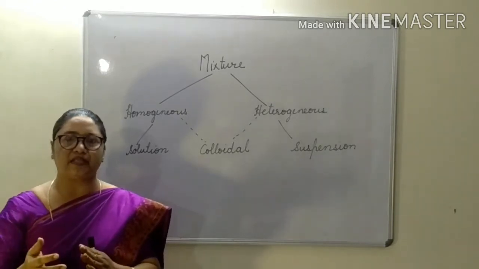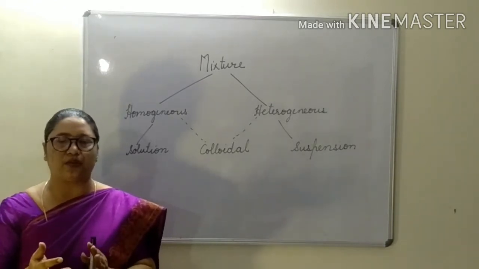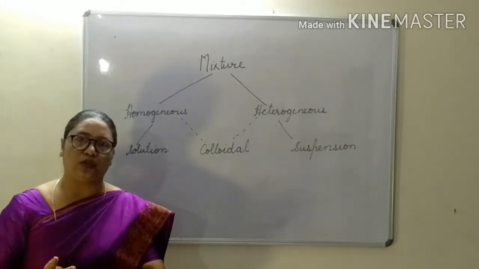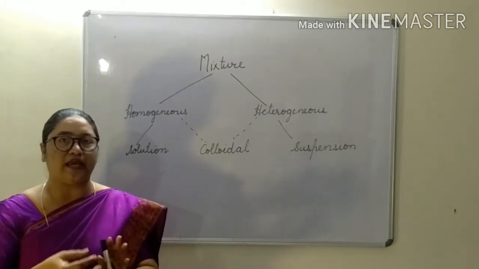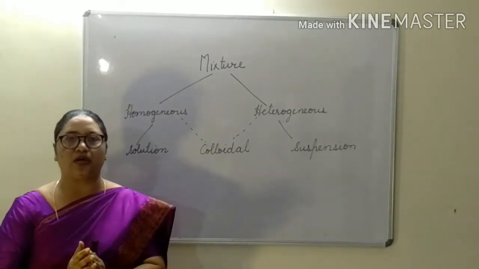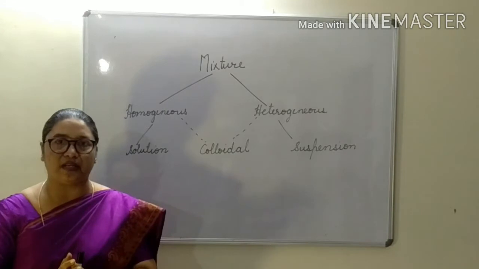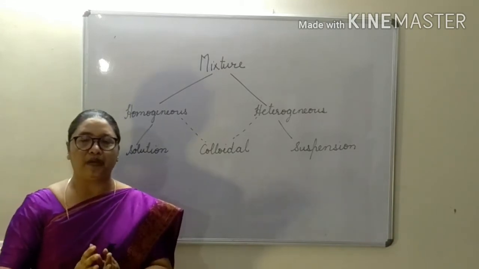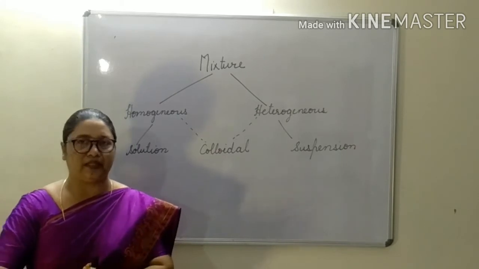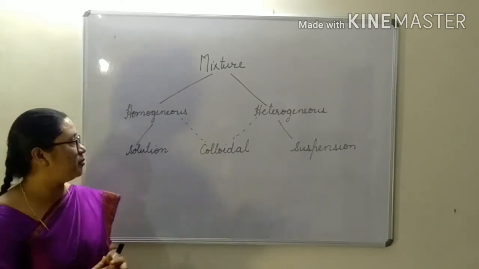Like when a magnet is brought near the mixture, what will happen? The iron filings will be attracted to the magnet, meaning they are showing their individual properties. When bonding is not chemically strong, it's weak, so no energy is created or evolved in this. So that is the definition of a mixture.